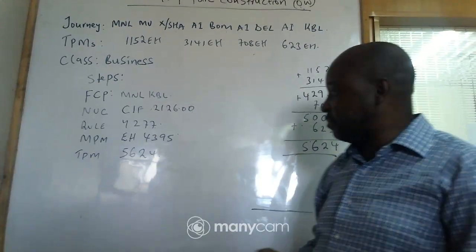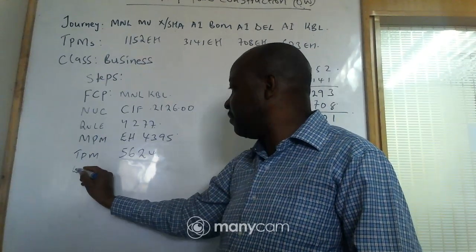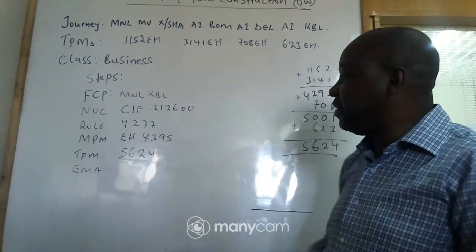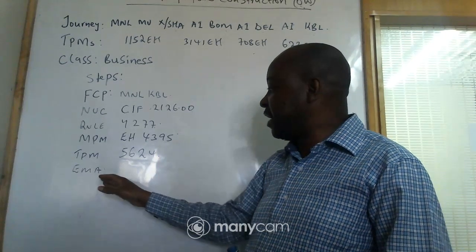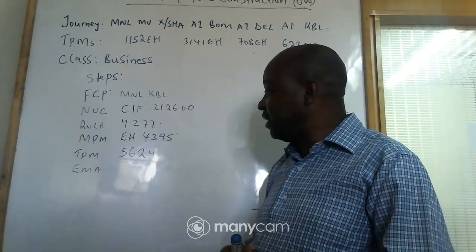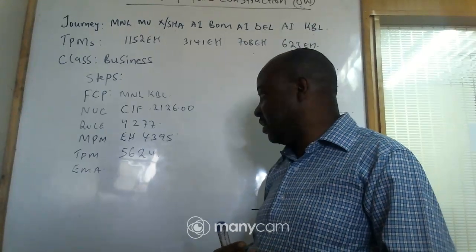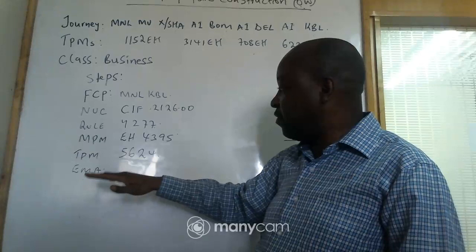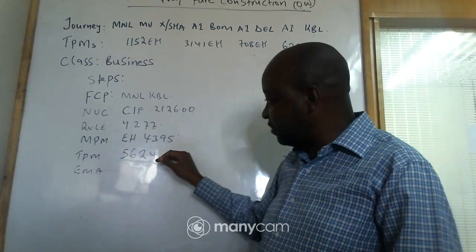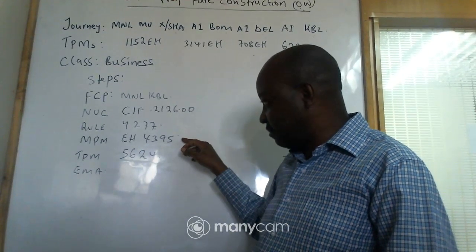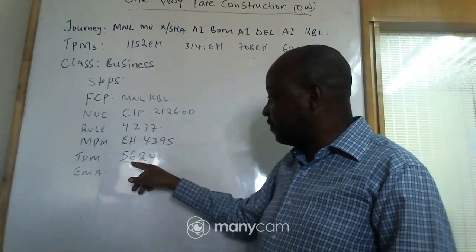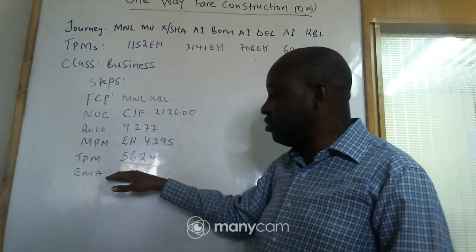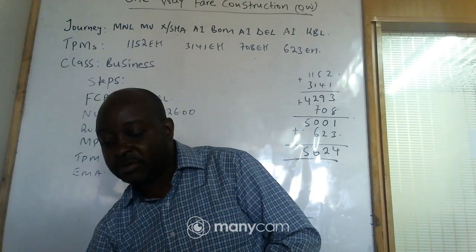Then you go to the next step here, which is known as EMA. And EMA in full means what? Excess mileage allowance. So if I say allowance, it means it's like a bonus, yeah? A bonus. So we want to look at how we get the EMA. And we look for EMA when the TPMs are more than what? MPMs, yeah? So in this case, 5624 is more than 4395. So let us go to that step and look. Let us go to the online.